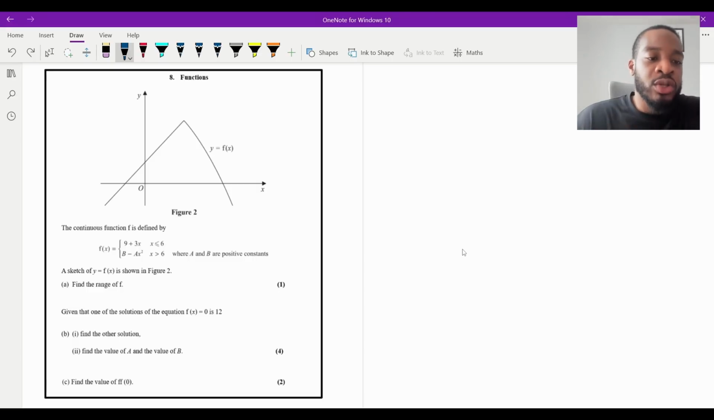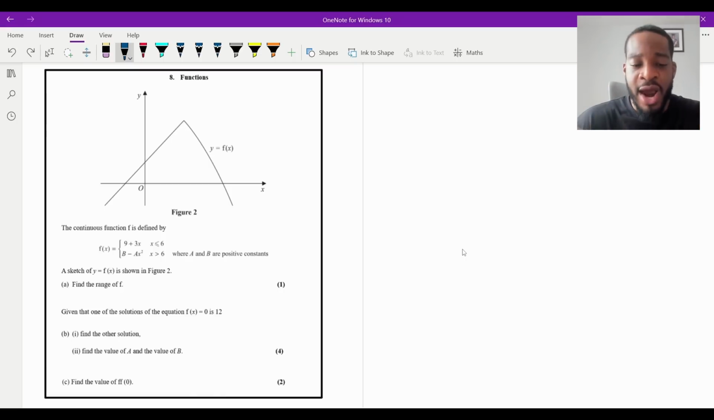So what do we have here? We've got a piecewise function, right? Function which is comprised of two separate functions joined together. It's continuous, so there's no bogey spots or anything like that. Part A says we need to find the range. Now, whenever you're finding the range of a function, remember it's the set of y values that your function can take. So I always like to think of it as a picture.